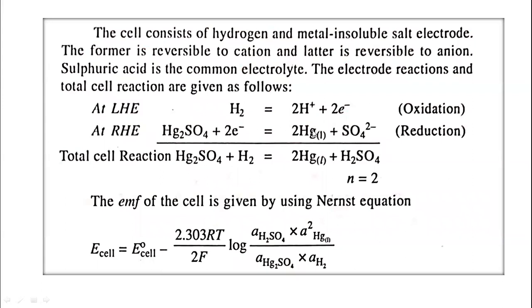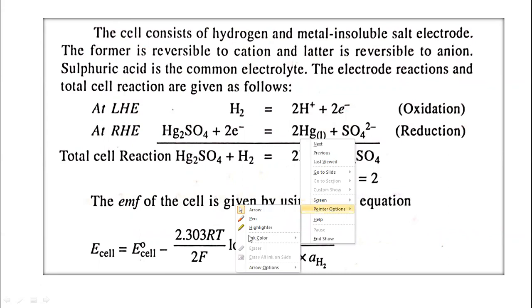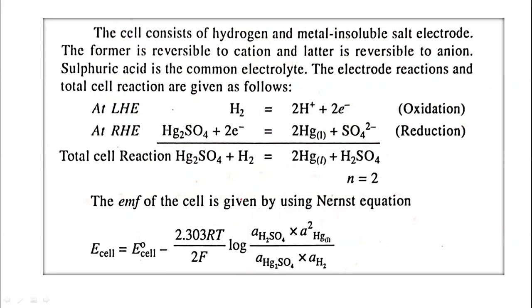So it is converted to 2 mercury. Mercury is a metal, in liquid state, and sulfate 2 minus ion. Okay. So this is the reduction reaction. Now we can add these two reactions. So hydrogen gas reacts with mercurous sulfate, then 2 mercury metal, and 2H plus ion and SO4 2 minus ion get combined here. These 2 hydrogen ions and sulfate ions get combined, and there is a formation of H2SO4.